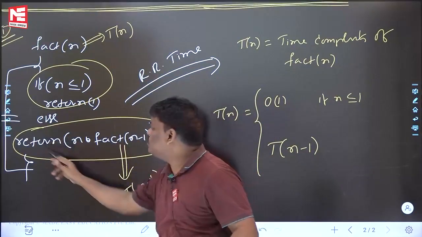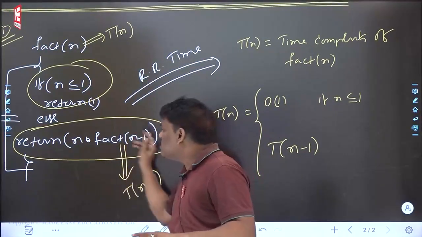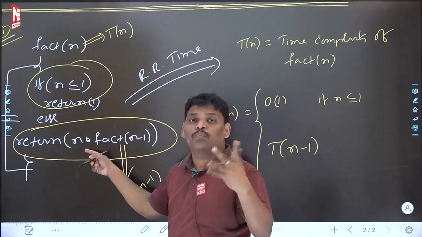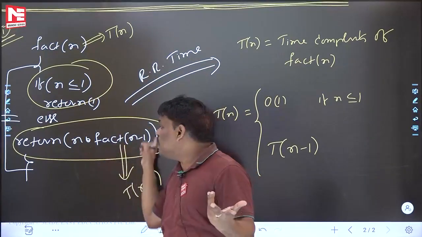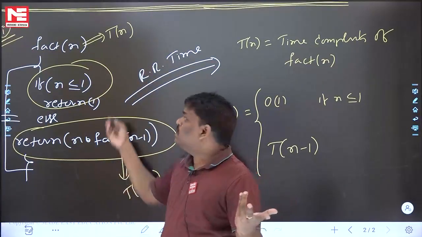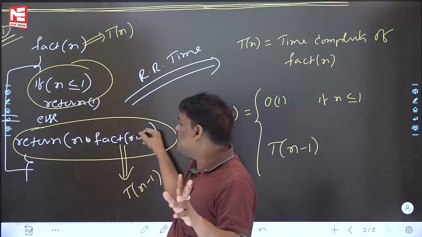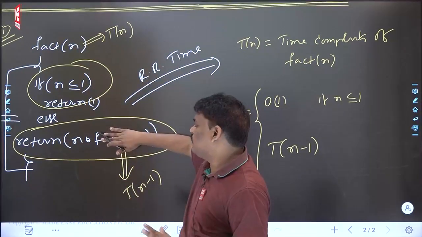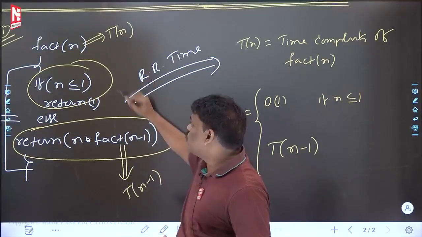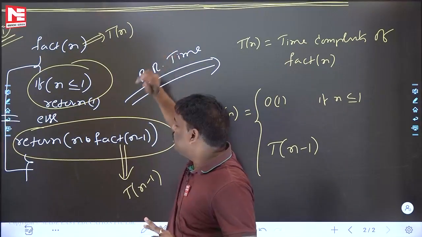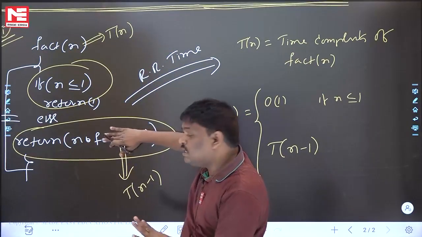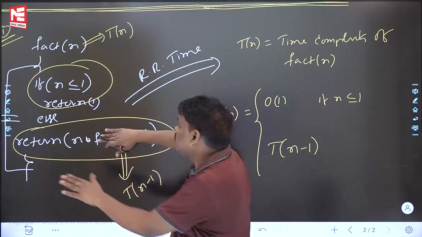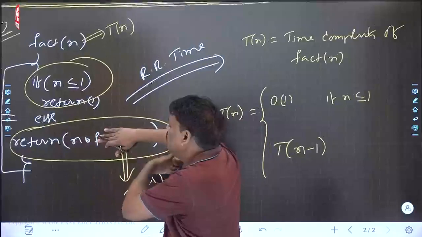In the else part, if you observe carefully, is there any loop? No loop. See, fact of n is Tn, fact of n minus 1 is Tn minus 1; this is already taken care of. So fact of n has time complexity Tn, and fact of n minus 1 has time complexity Tn minus 1. That is okay.